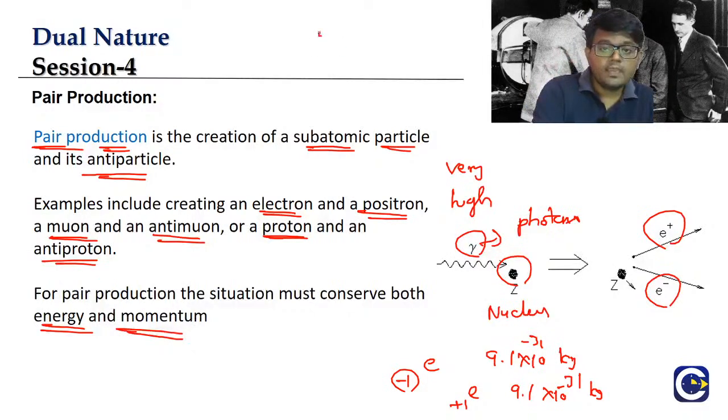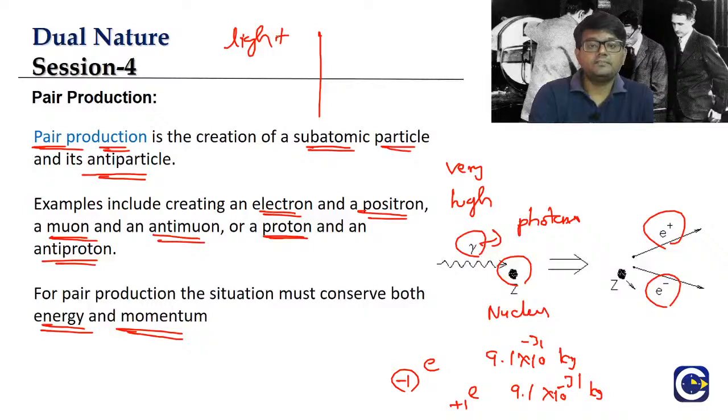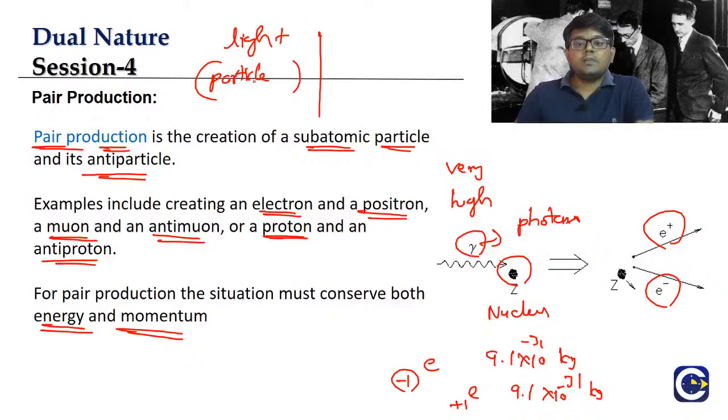Because in the beginning of the chapter itself, I told you, generally we know light means we consider light is a wave. But here, since we are talking about the dual nature, we are going to be focusing on the particle nature of light. And we have seen what the experimental observations are that support the particle nature of light.